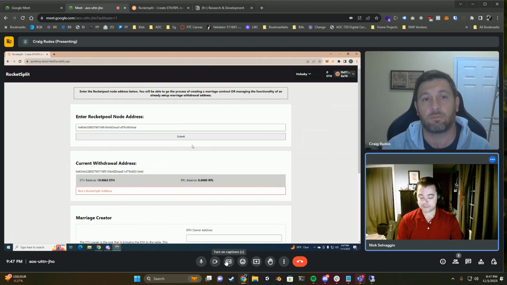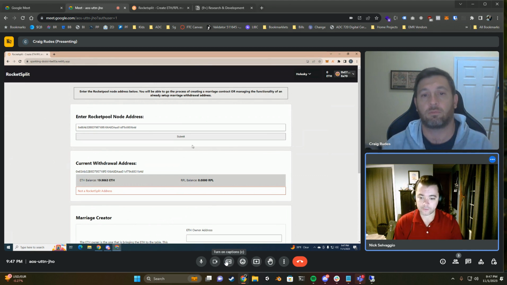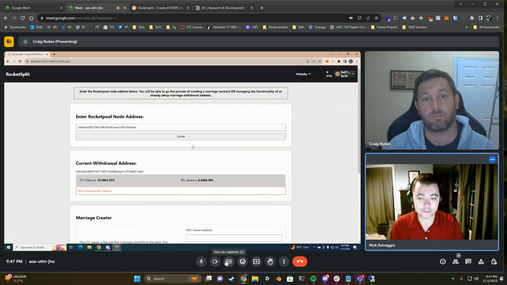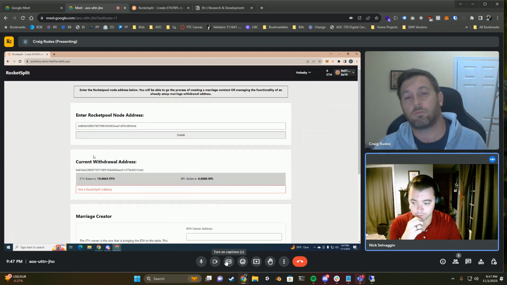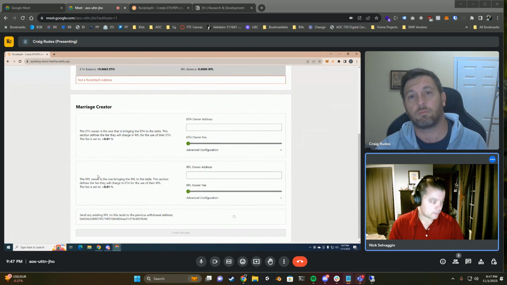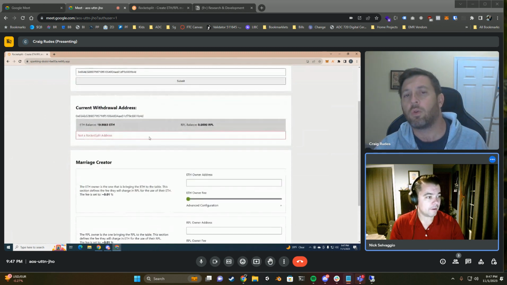So let's see if we can do this. We tried this the other day. We did hit an issue. Let's see if we can walk through this again. So the next step here is we need to create a marriage contract. So we need to create a Rocketsplit address that we can use as the new withdrawal address. So if you scroll down to the marriage creator, we can go ahead and create a marriage. And I think I still have the addresses here.